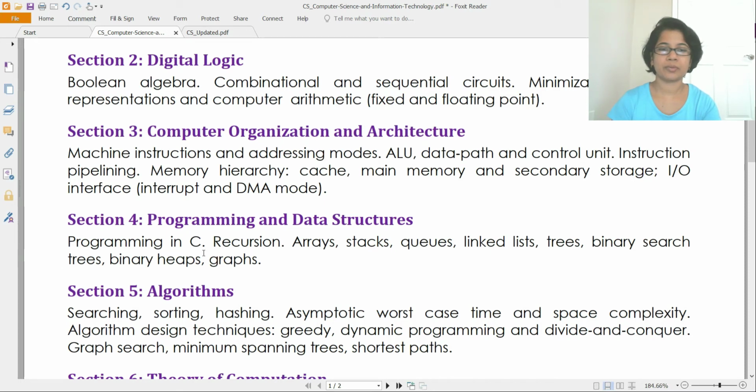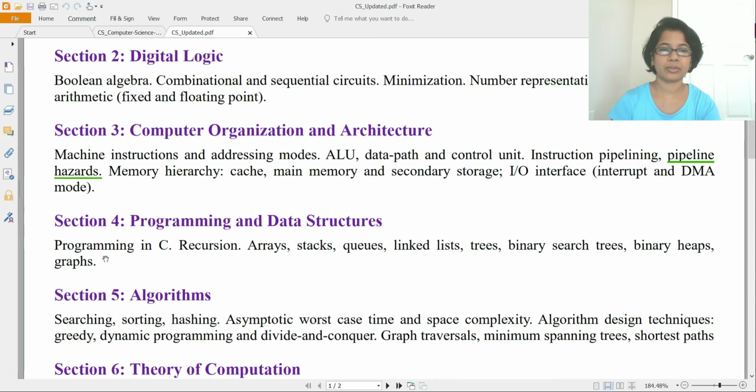Next is programming and data structure, and in programming and data structures no changes. So previously it was programming in C, recursion, array, stack, queue, linked list, tree, binary search tree, binary heap and graph. So now also it is same. Next is algorithm. In algorithm also no change. So previously what was, here also same.